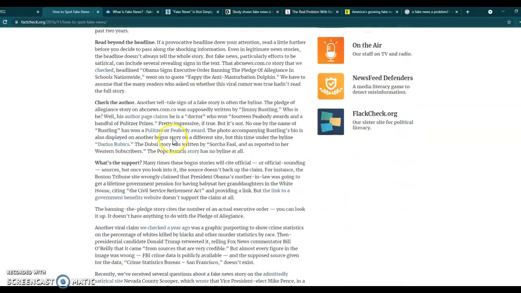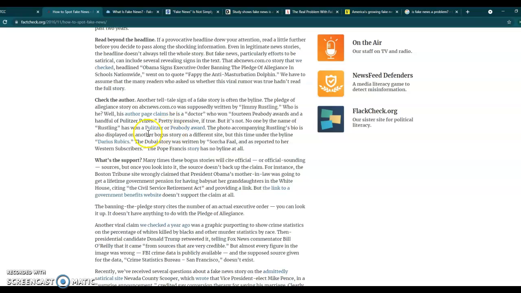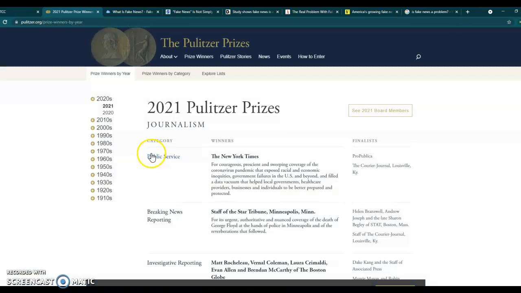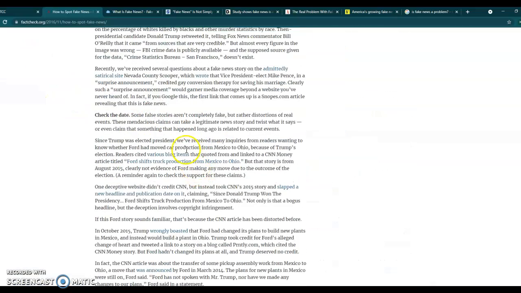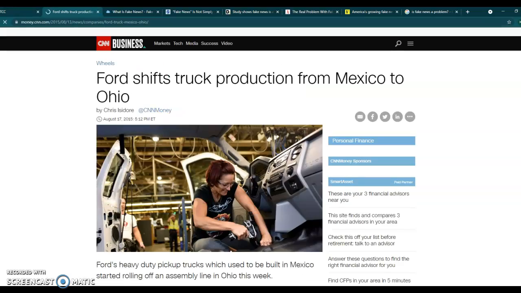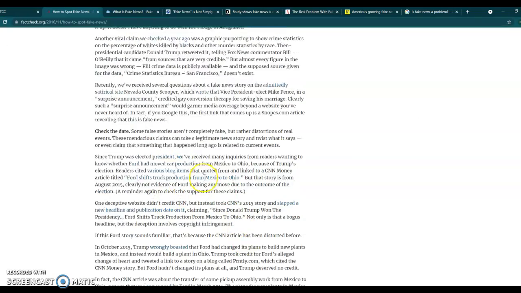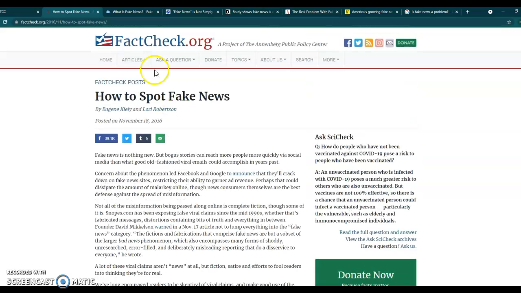There are some outside sources. List of Pulitzer Prizes. There are some hyperlinks, like this is a hyperlink that takes us to CNN Business. Okay, so there are some outside sources here. I'm not going to rule this out as an option, and I'll tell you another reason why, because I saw up here, it's a .org, which is a little more trustworthy, and it's a project from the Annenberg Public Policy Center. Now, I trust the Annenberg Public Policy Center.